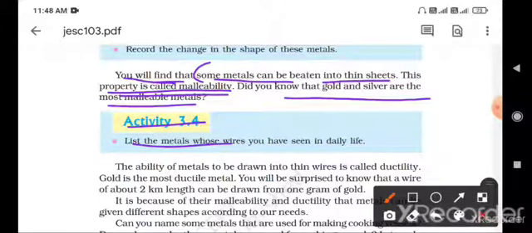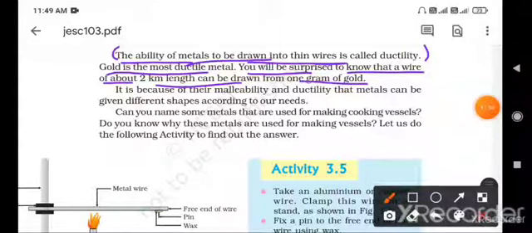That is the major wire we use for domestic and household purposes. The ability of a metal to be drawn into thin wires is called ductility.